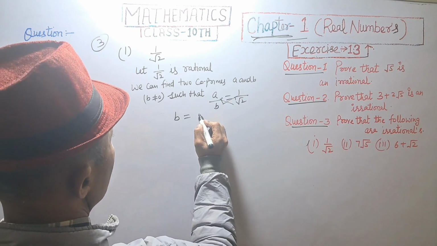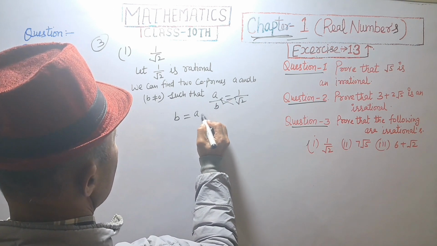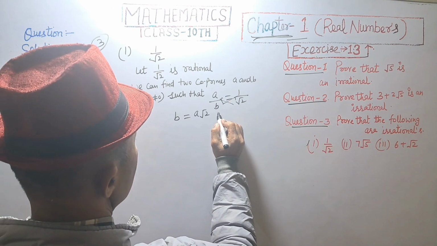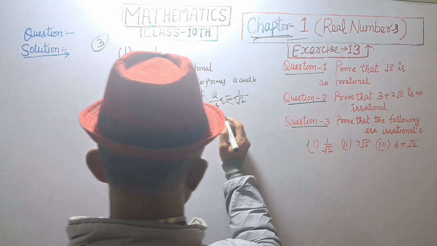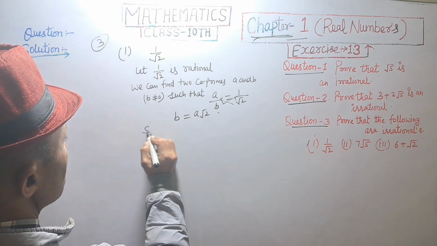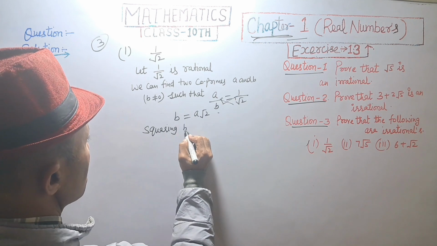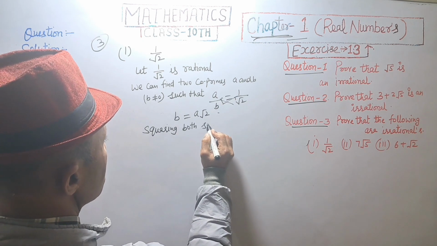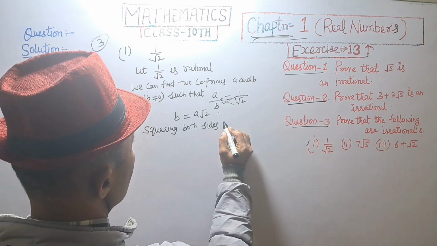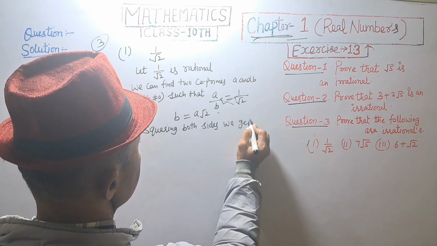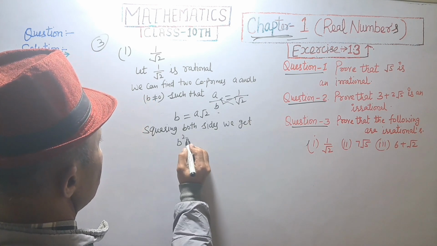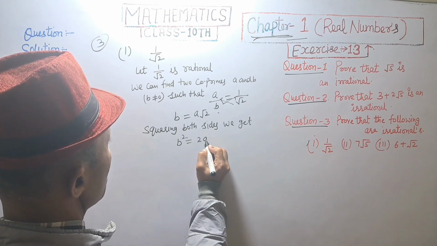B is equal to a root 2. Squaring both sides, we get b square is equal to 2a square.